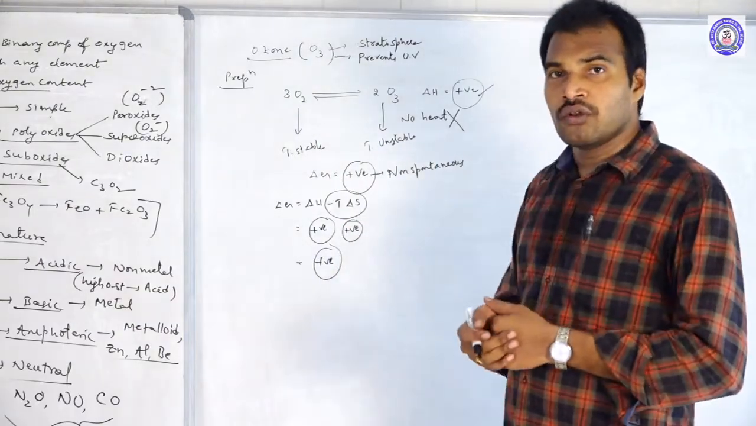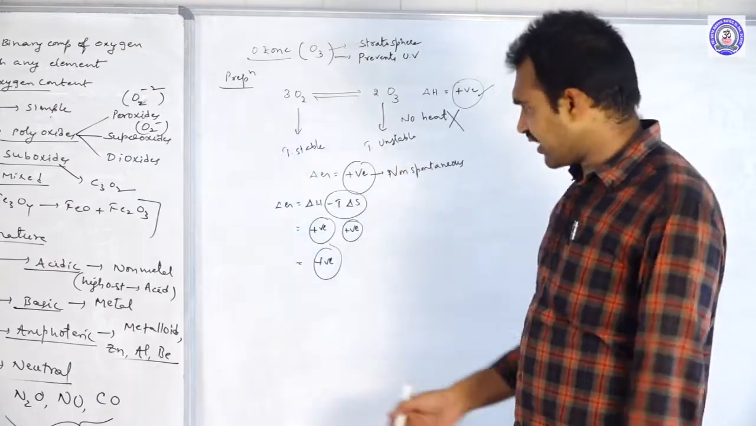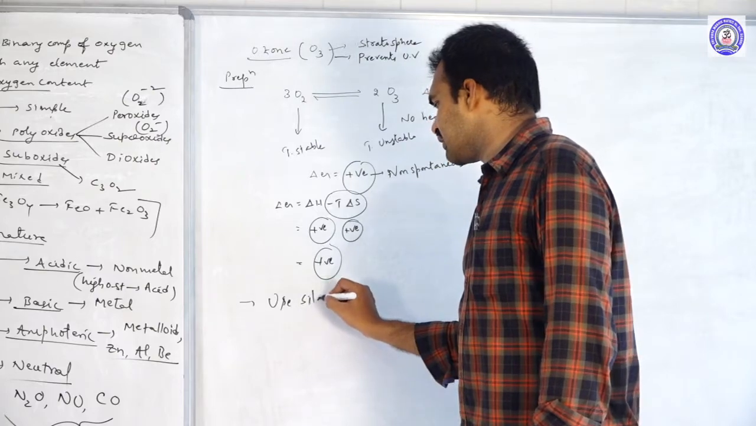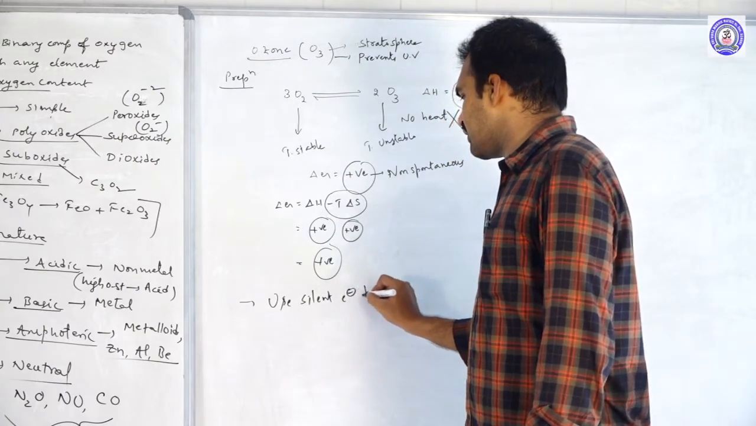So then how to convert O2 to O3? For that they use silent electrical discharge.